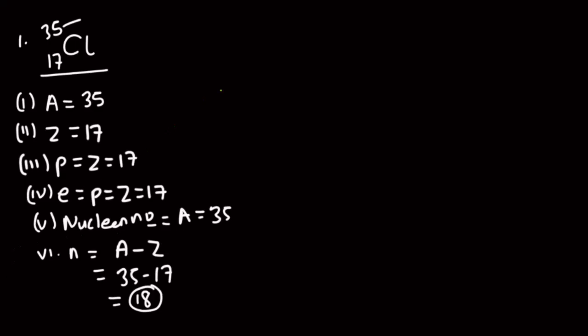Now let's take a look at another example. This time around, it is the same chlorine atom, but it is negatively charged. So what is the mass number, which is the A? Remember, whether it is positive or negatively charged, the mass number is not going to change.